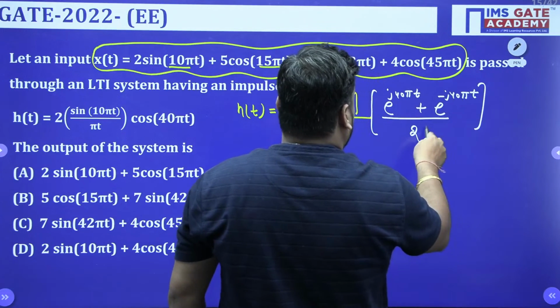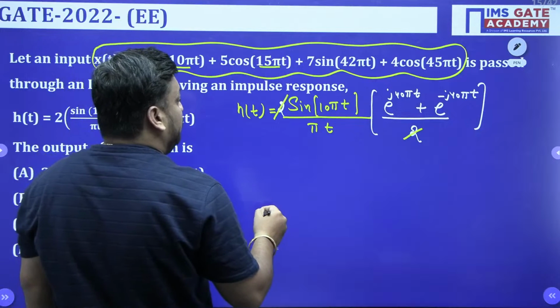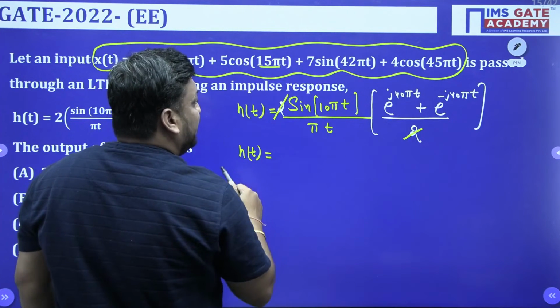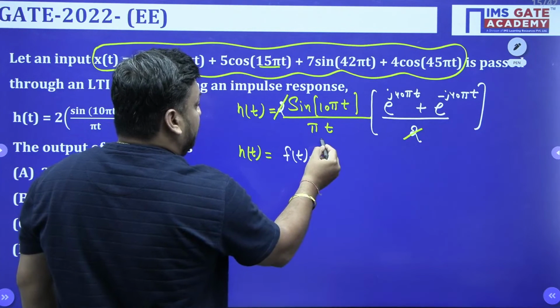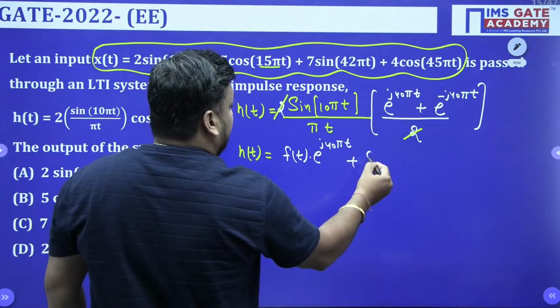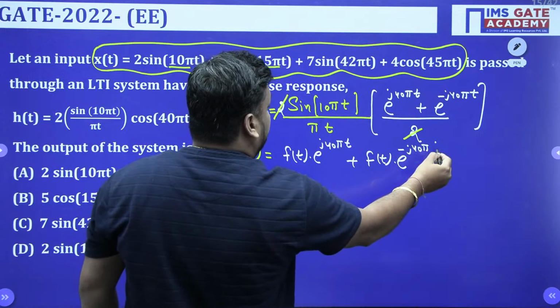Don't you think this 2 and this 2 get cancelled out? So now h(t) becomes, taking this signal as f(t), f(t) times e to the power j 40 pi t plus f(t) times e to the power minus j 40 pi t.